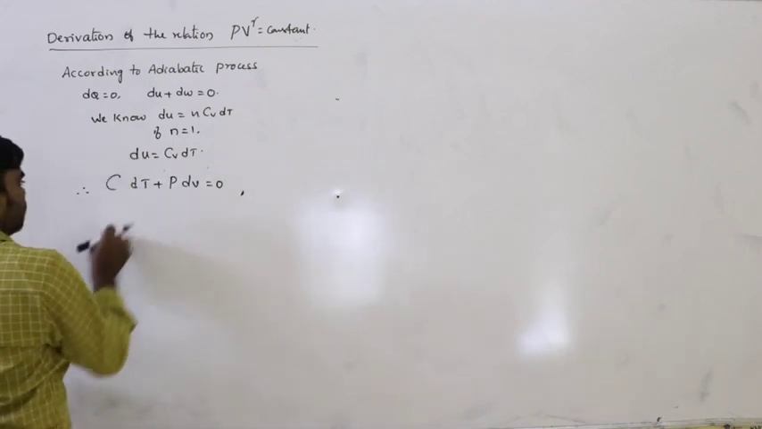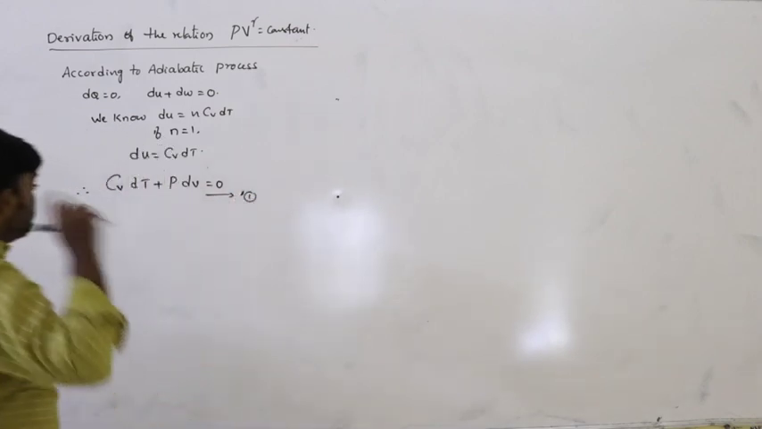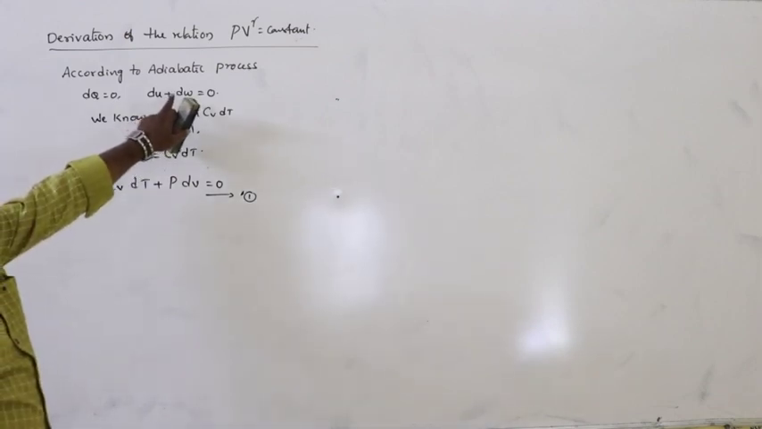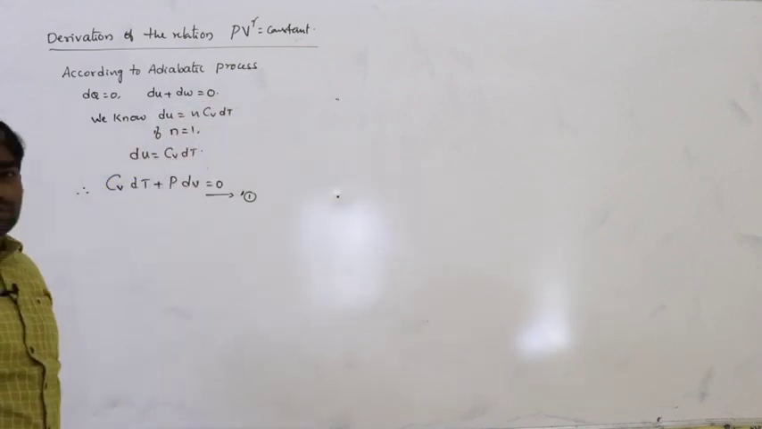Cv dT and dW can be written as PdV. Let us say it is equation 1: Cv dT plus PdV is equal to 0. According to this relation, dQ is equal to 0, that means dU plus dW is equal to 0.